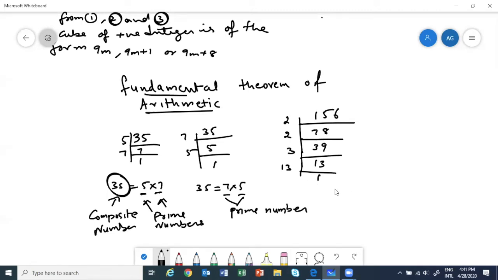So that means we can write our 156 as 2 into 2 into 3 into 13. Correct? See here. So now 156 was a composite number. But our 2, 3 and 13 are all prime numbers.